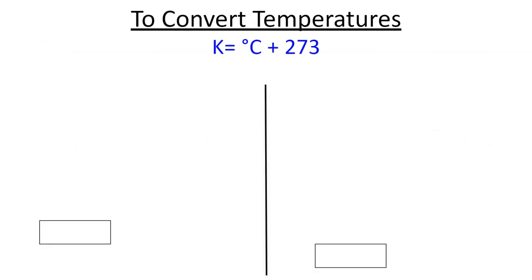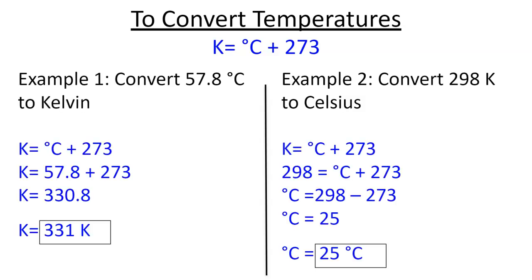To convert temperatures, we're going to use this equation, and this is found on your reference tables. If we wanted to use more sig figs, we could use 273.15. You want to be able to solve problems like these in order to convert temperature. Take a look at these two problems and see if you can figure out how they were solved. If you have any questions, come by to see me, but they're pretty straightforward algebra examples. And that's a little bit of an introduction to energy and temperature.